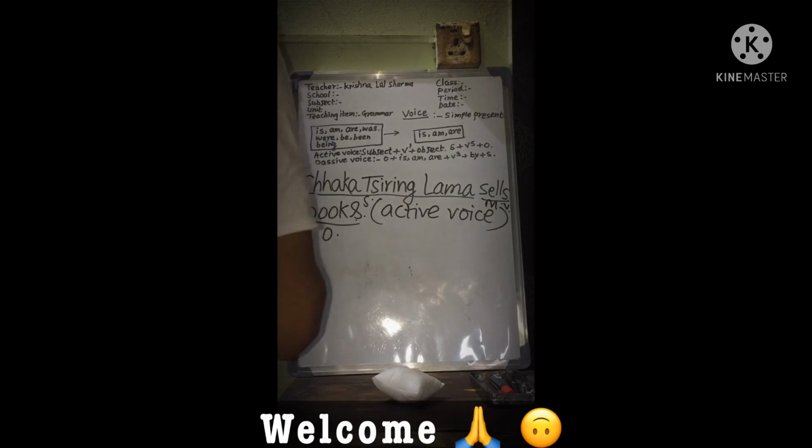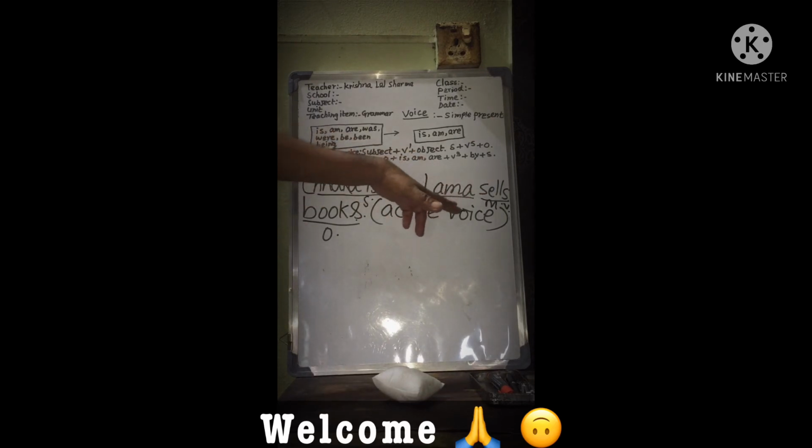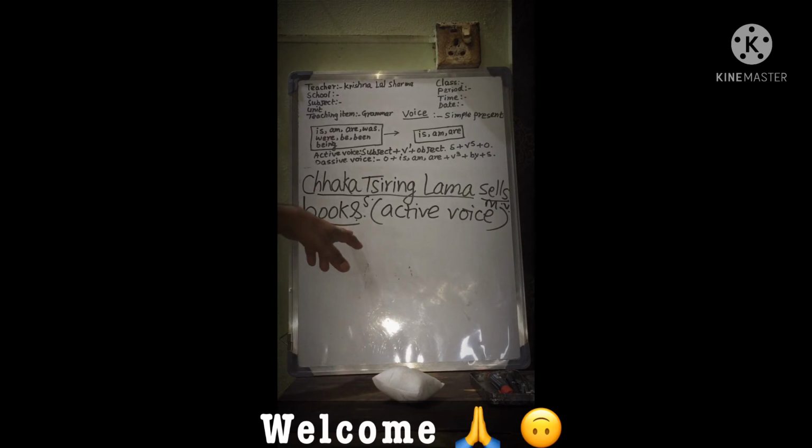Okay. We can interchange the position of the subject and object. The subject of the active voice becomes the object in the passive voice. The object of the active voice becomes the subject in the passive voice. The main verb is changed into the past participle. At the end of the sentence, "by" is kept before the agent.